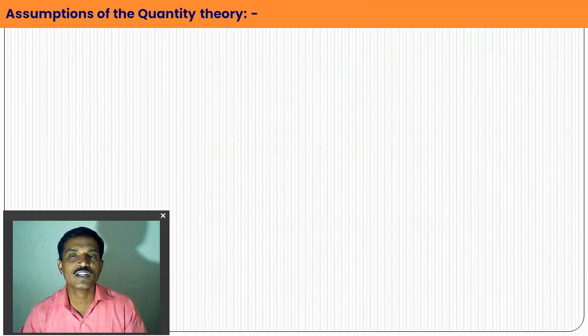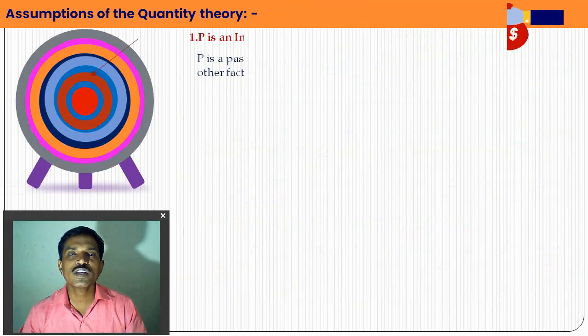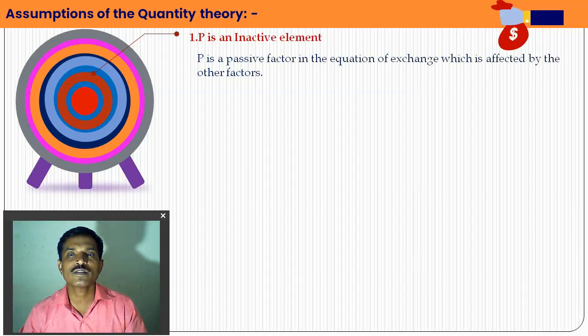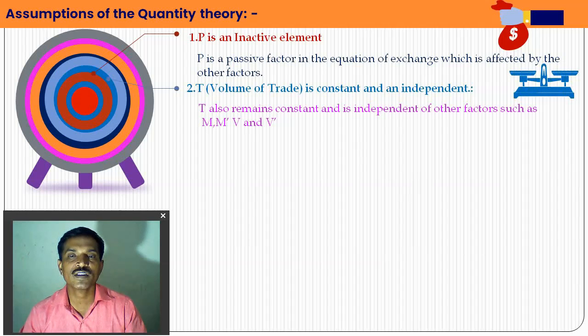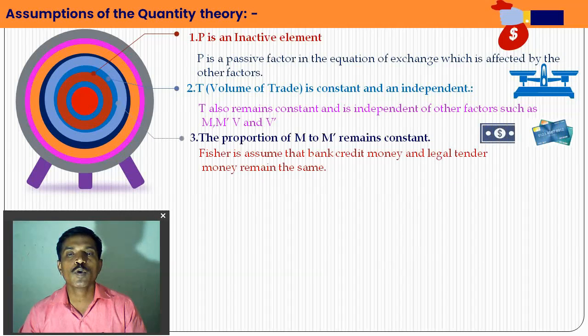Assumptions of this theory: he assumed that P is a passive factor and does not affect the other factors. He assumed that the total value of trade and transactions is constant and independent, and the other factors are also independent, like M, M dash, P and V dash. The proportion of M and M dash is constant, so a change in M, the money supply, changes the credit money.